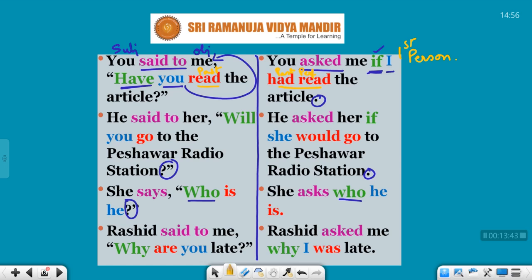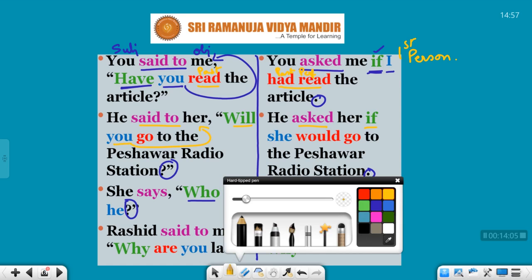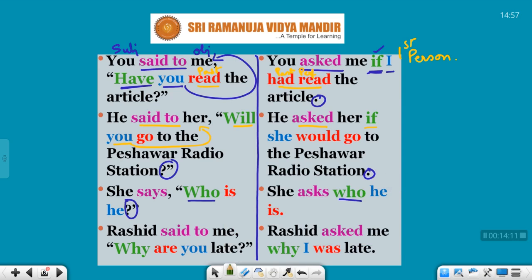He said. Said is going to be changed into asked. Will. This is also a yes or no question. Will you go? You will say yes or you will say no. So it is going to be if. Will change it to if. He said to her, will you? Again you. Second person. Second person means it will take the objective case. Her is third person singular. Okay, it's third person singular. So what is third person singular? She. Third person singular. Okay, her is in the objective case.